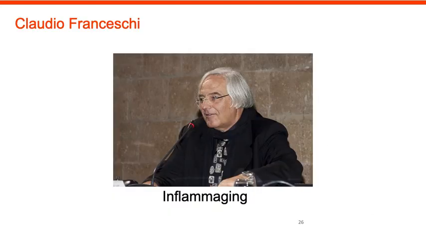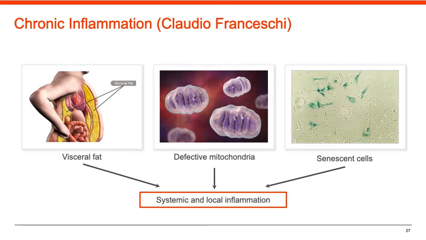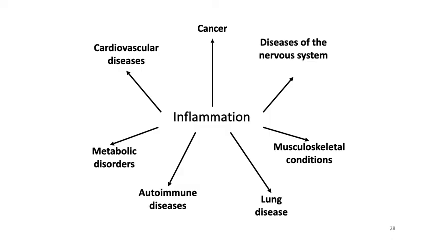The outstanding gerontologist and immunologist Claudio Franceschi identified the intermediate link between the molecular mechanisms of aging and pathologies as inflammaging. Inflammaging is a systemic, chronic inflammatory response not associated with infections. Its cause is the accumulation of defective mitochondria in cells, accumulation of senescent cells that produce inflammatory cytokines in tissues, and visceral obesity. Systemic inflammation increases the risk of virtually all age-related diseases, including cancer, neurodegenerative diseases, musculoskeletal conditions, lung disease, autoimmune diseases, metabolic disorders, and cardiovascular diseases.